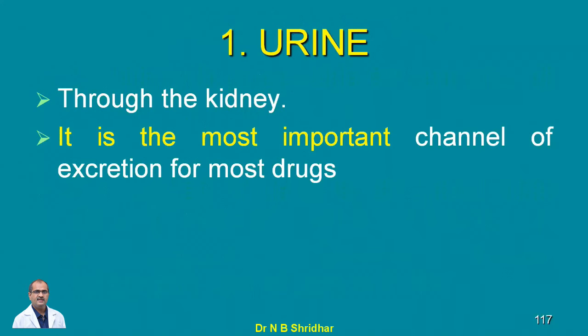So the important medium through which excretion occurs is the urine, and it is the most important channel of excretion of most of the drugs.